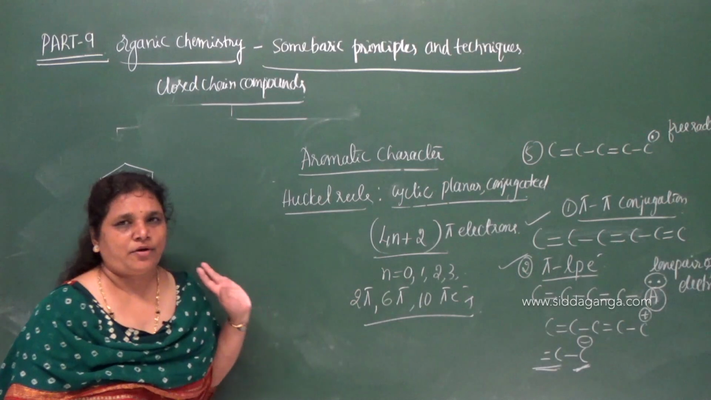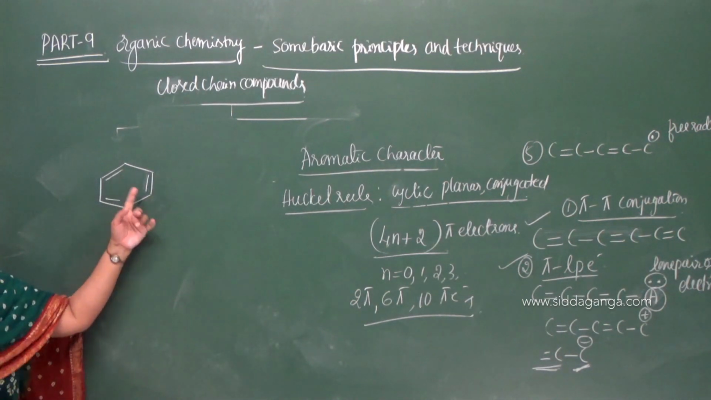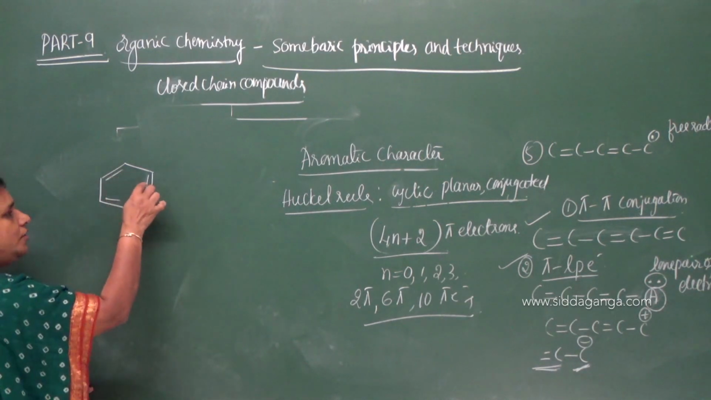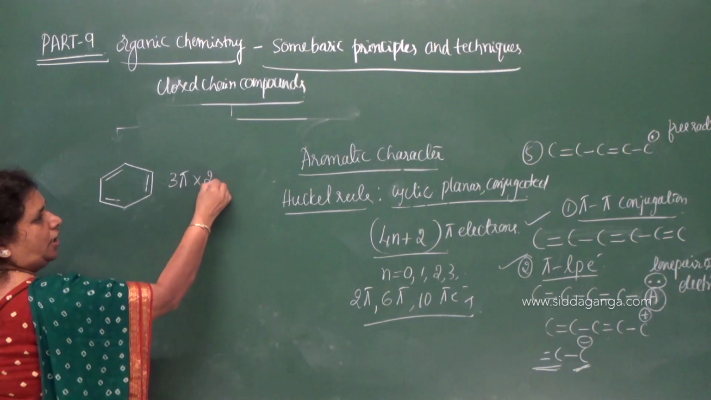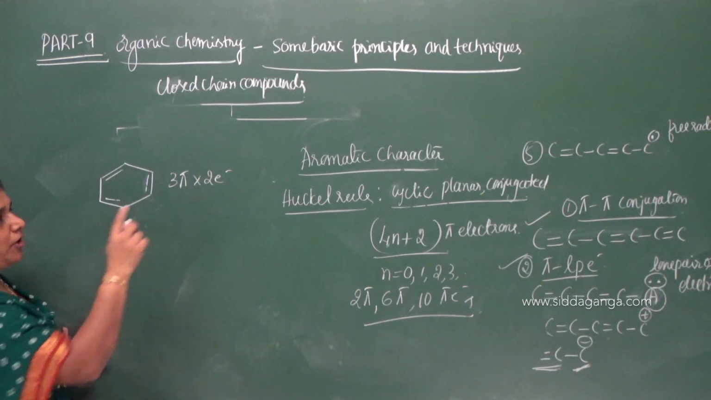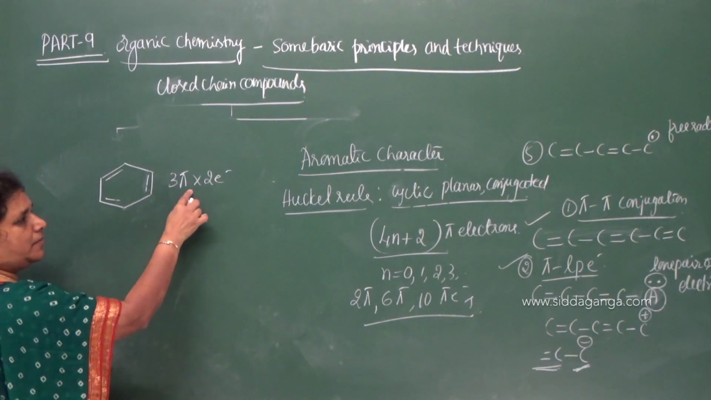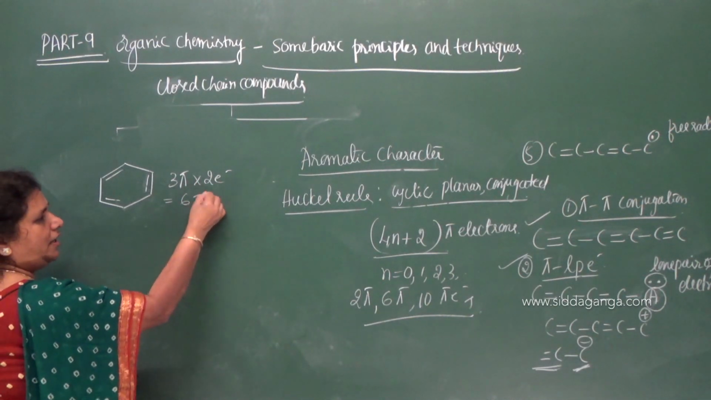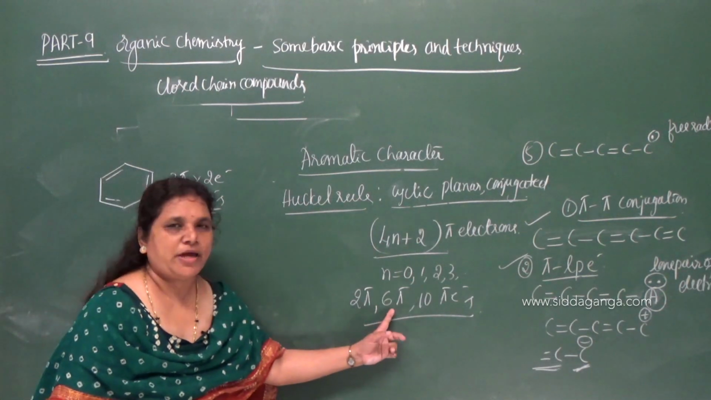How many pi electrons are present? So that we have to calculate. Now, how many pi bonds are here? 1, 2, 3. 3 pi bonds into 2 electrons. 1 pi bond means 2 electrons. How many pi bonds are present? 3 pi bonds. Therefore, how many pi electrons? 6 pi electrons.